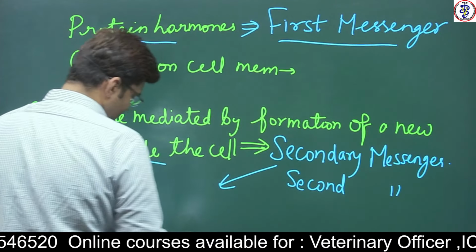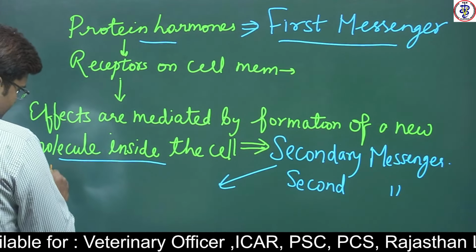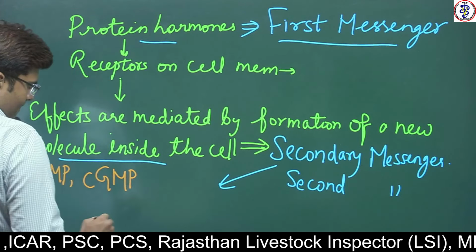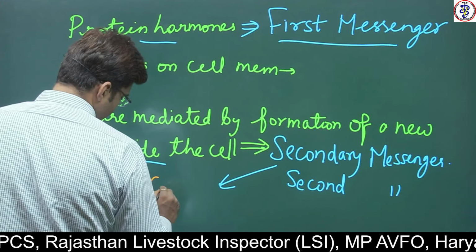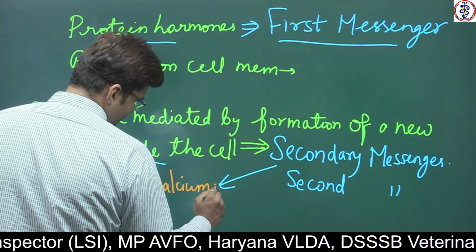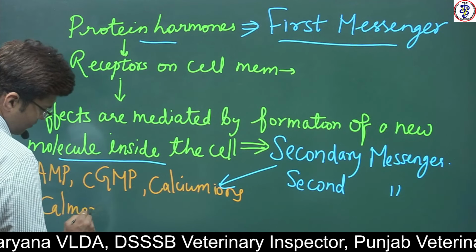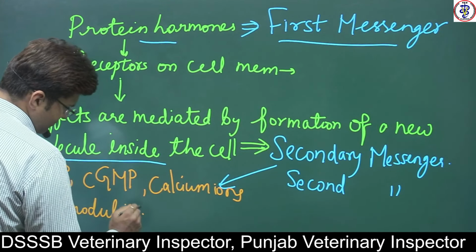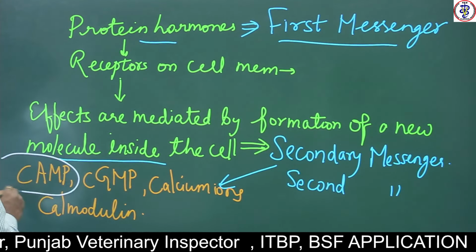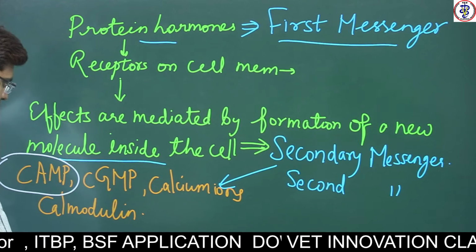We have different types of examples, like cyclic AMP, cyclic GMP, calcium ions, calmodulin, but the most important secondary messenger you have is cyclic AMP, which is the most common. Okay, it is the most important or most common secondary messenger.